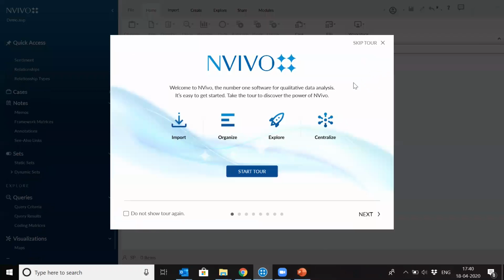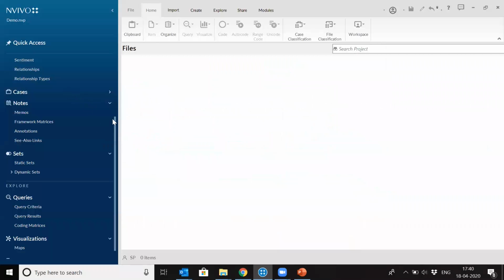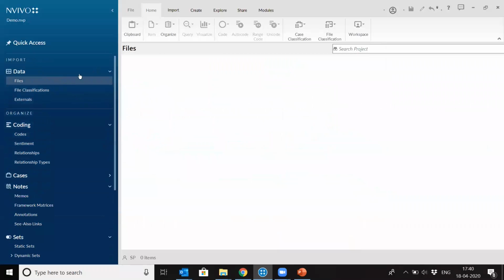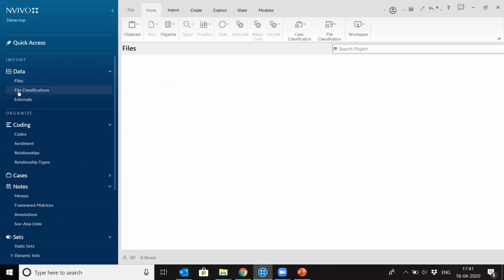So this is a tour. If you are new to NVivo, you can go through the tour. If you are already well versed with NVivo, you can always skip the tour. So this is the interface of NVivo. If you have worked on MS Outlook, it looks more or less the same way. Basically, on the left hand side, this is the navigation panel, from which you can move from one folder to a different folder very easily, right?